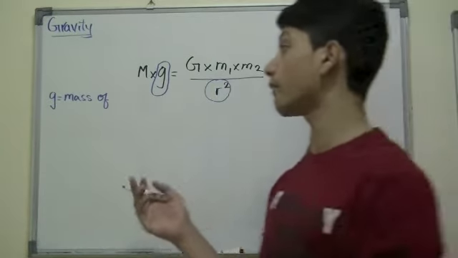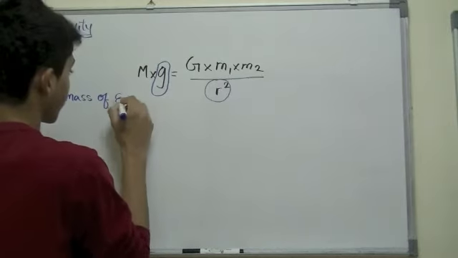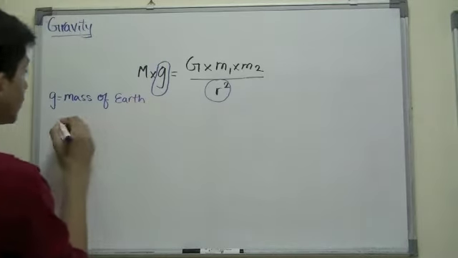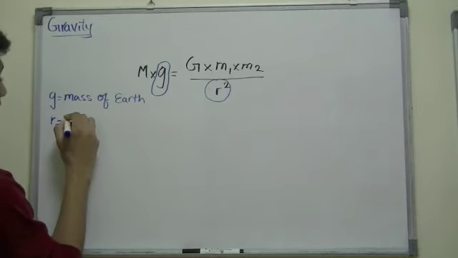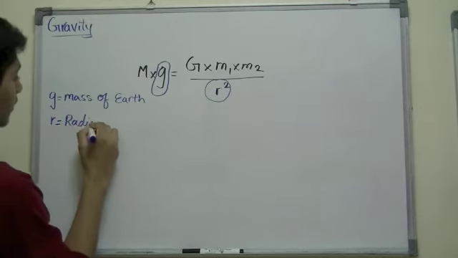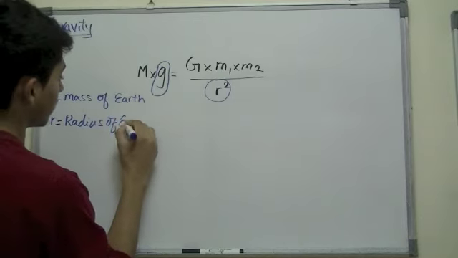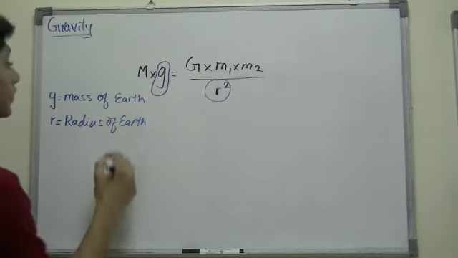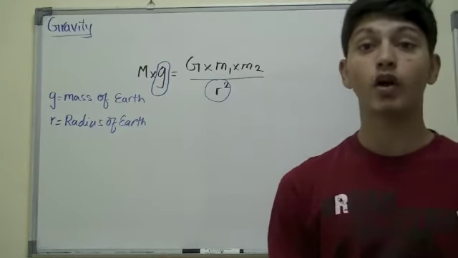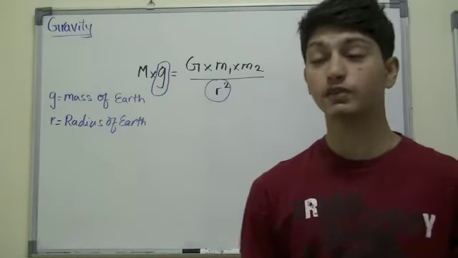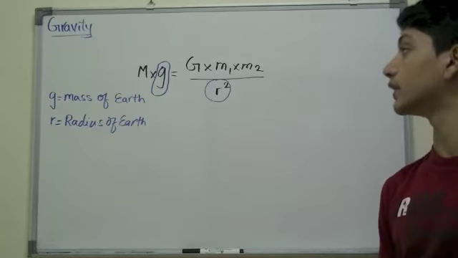So we'll be talking about the mass of Earth. And since we are using the mass of Earth, R represents the radius of Earth. You can find these two pieces of information from Google or from a textbook of astronomy or any other textbook that has these details.